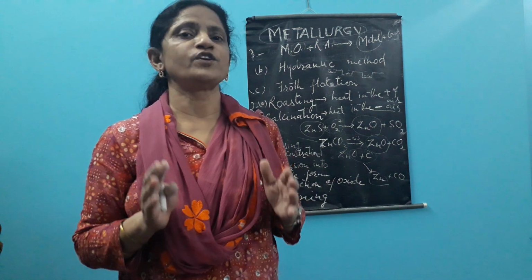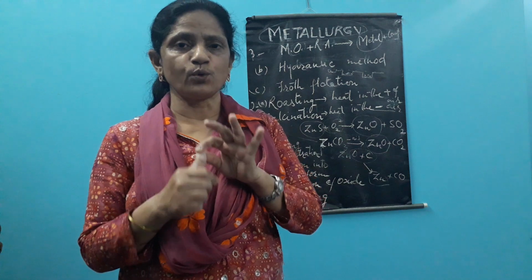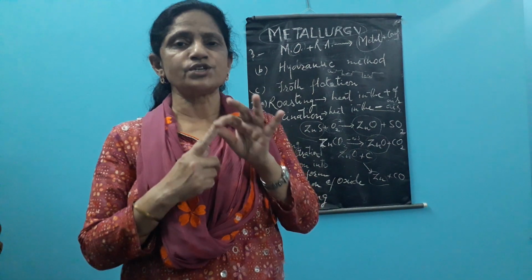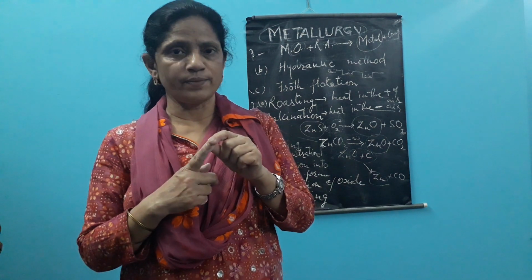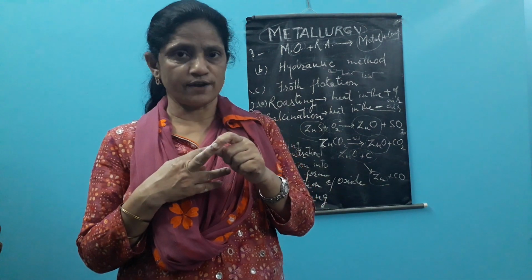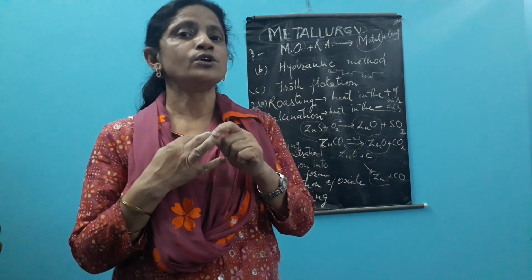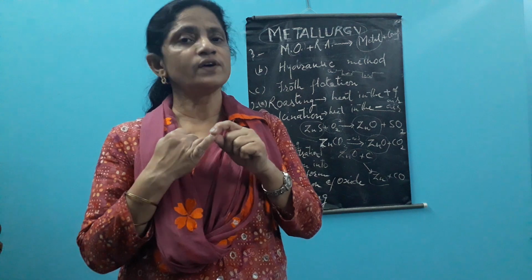For example, if you are doing metallurgy of iron, we first select the ore of iron from the available minerals, then dress the ore by physical and chemical means, then convert the iron ore into the oxide form, and thereafter select a suitable reducing agent to convert iron oxide into iron, and then we do the refining of iron.